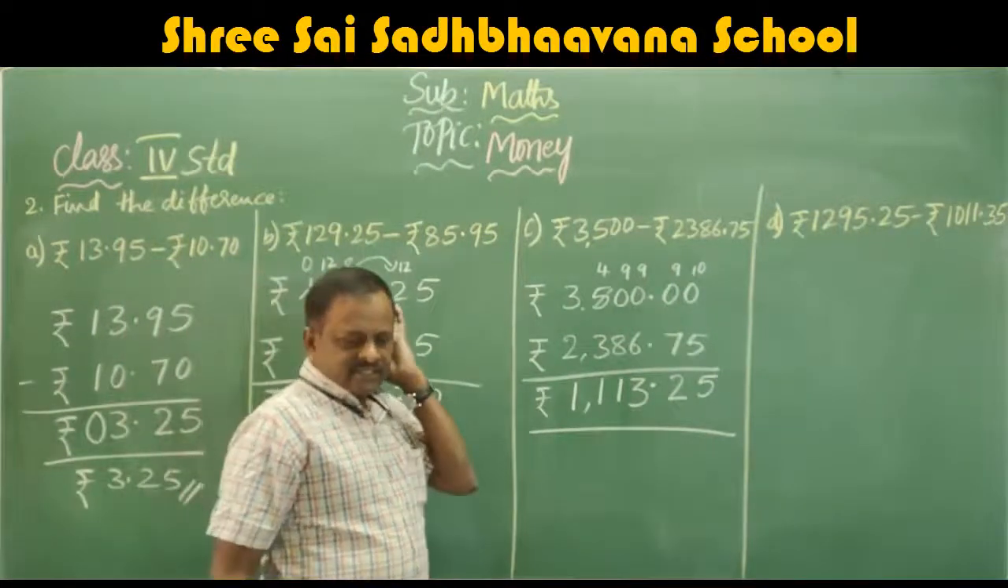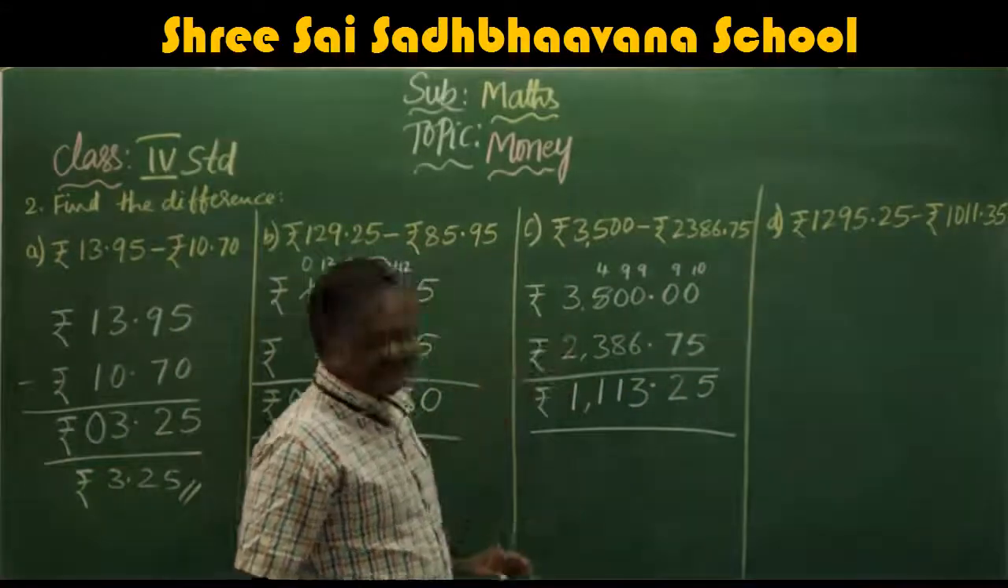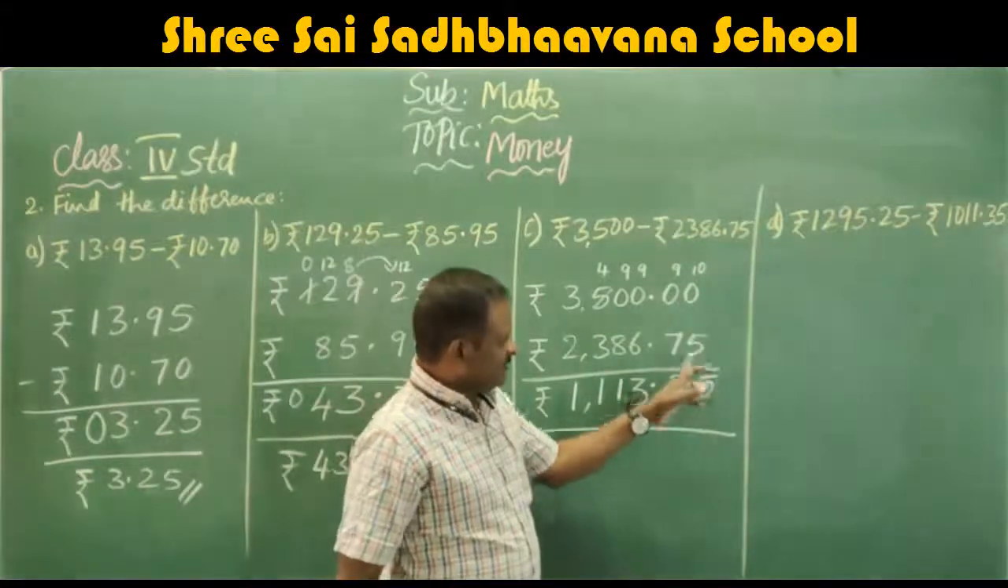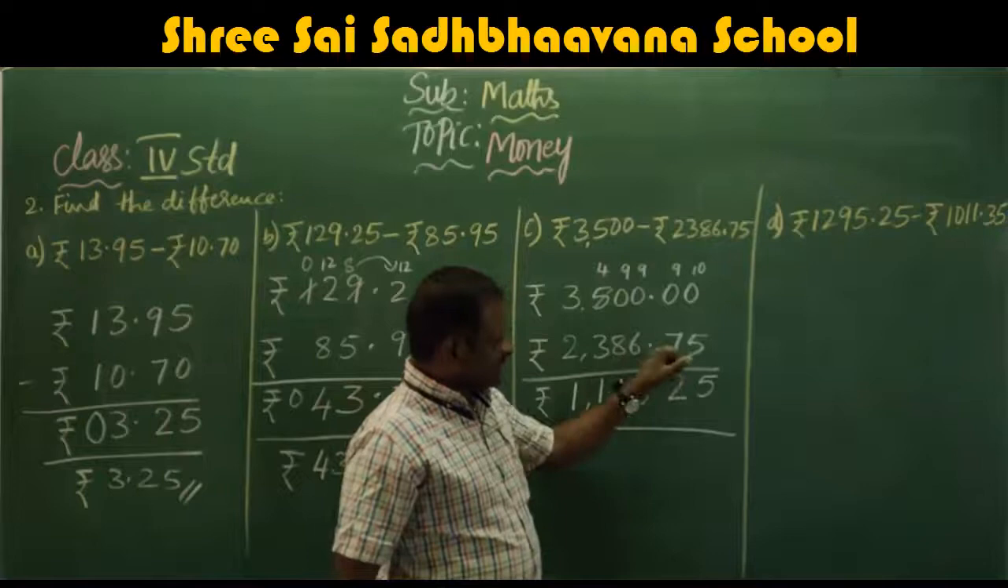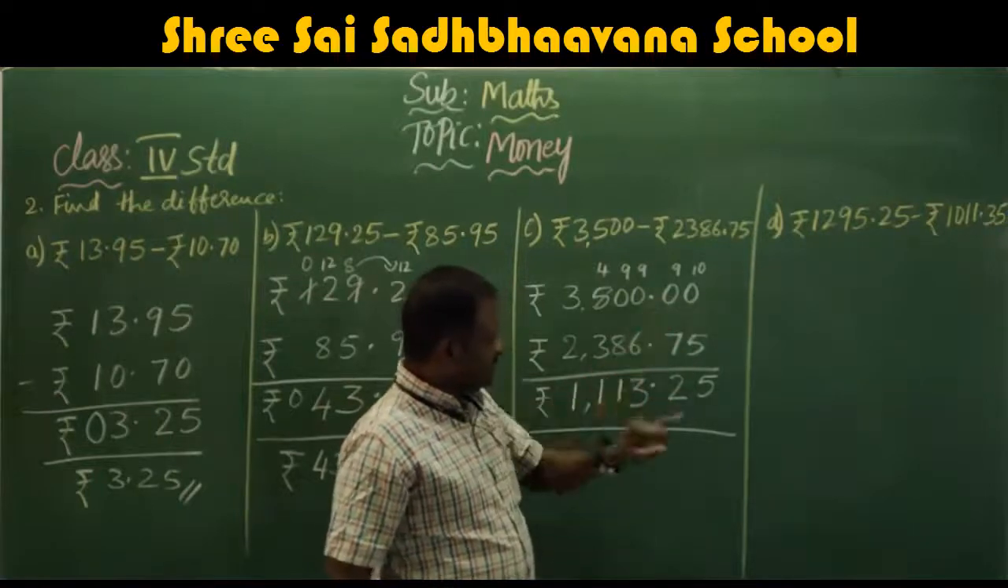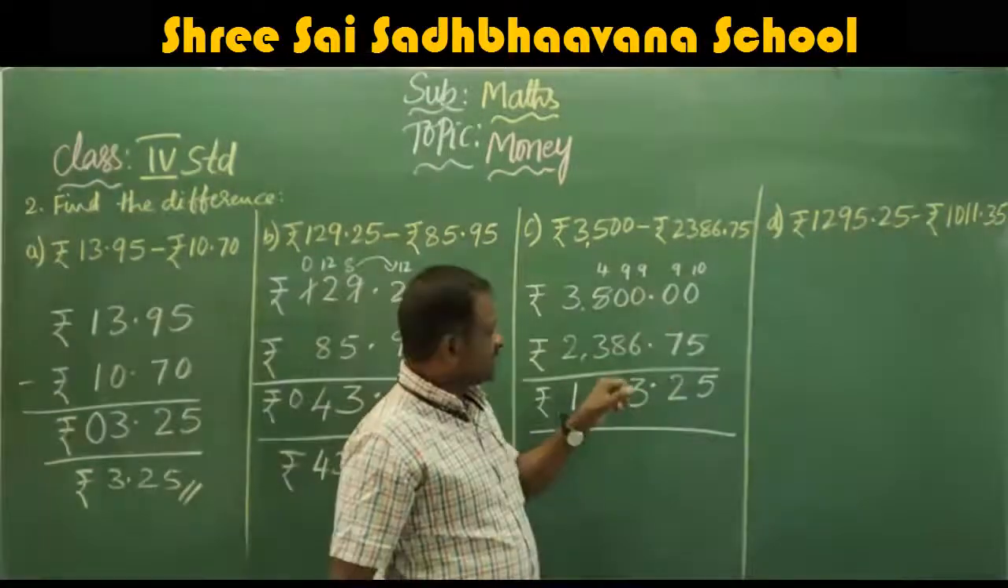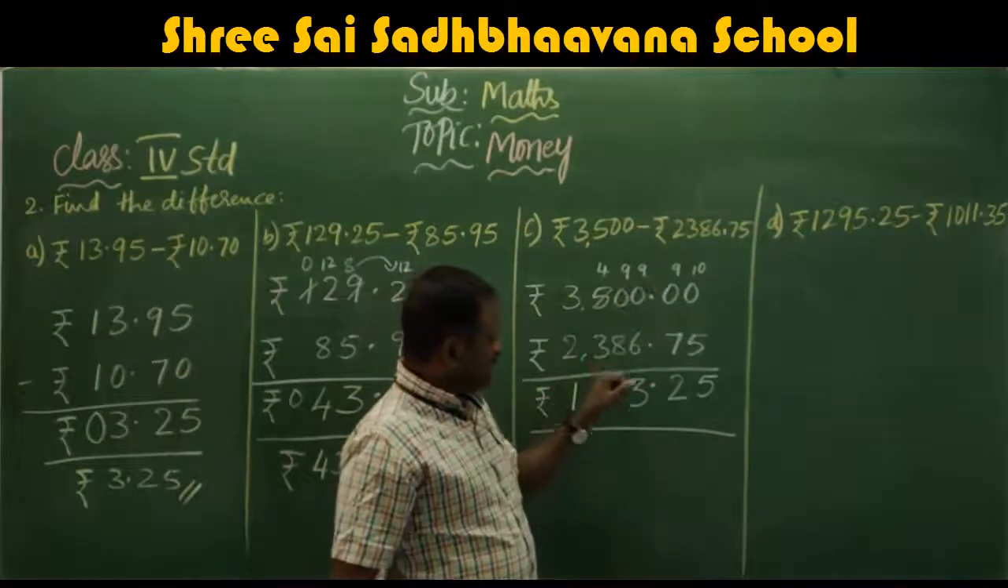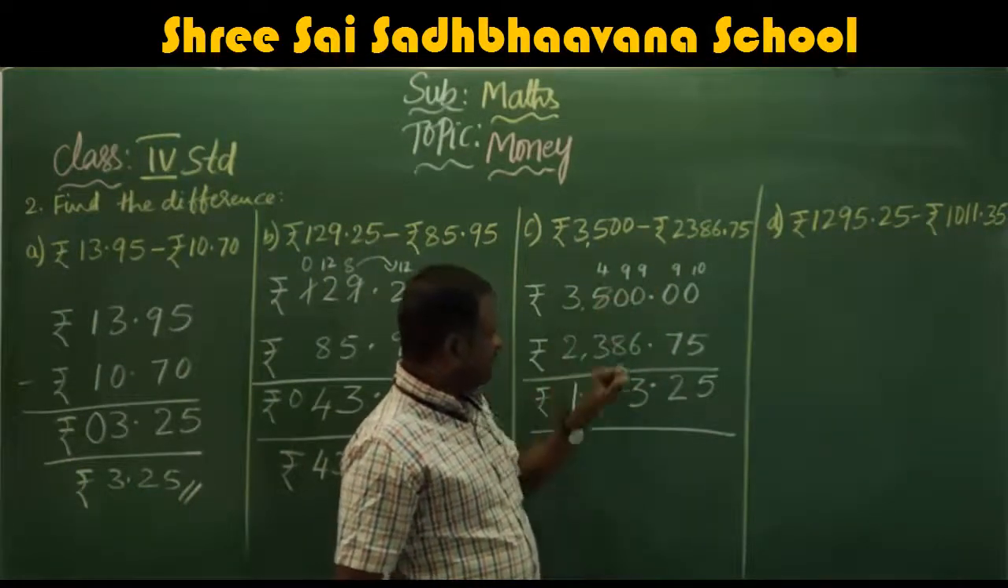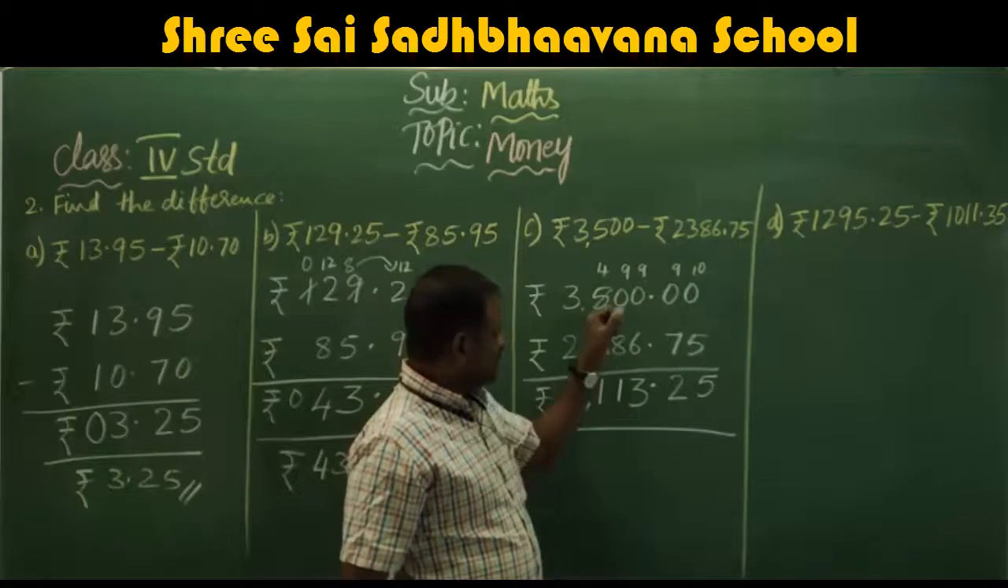How can we check? Just add these two, and you will get this one. I will do it here only. 5 plus 5, 10, carry 1. 7 plus 2, 9, plus 1, carry 1. 6 plus 3, 9, 9 plus 1, 10, carry 1. 8 plus 1, 9, 9 plus 1, 10, carry 1. 1 plus 1, 2, 2 plus 3, 5.